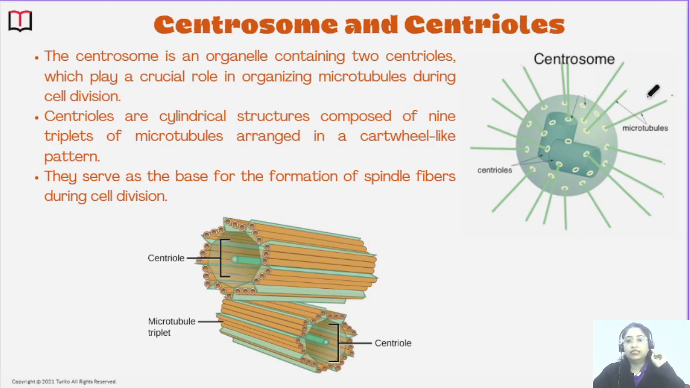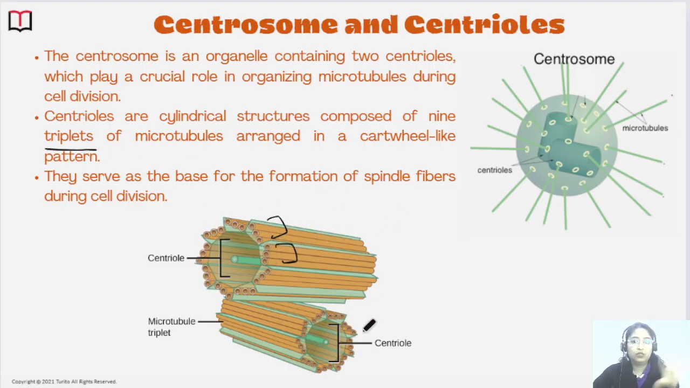So here you can see the structure of the centrosome. Inside the centrosome, the centrioles are there, which are cylindrical structures, and the centrosomes are covered by some microtubules. These centrioles are again made up of microtubules only. Here you can see the microtubules are arranged in threes together. So triplets of microtubules are there, like a cartwheel pattern.